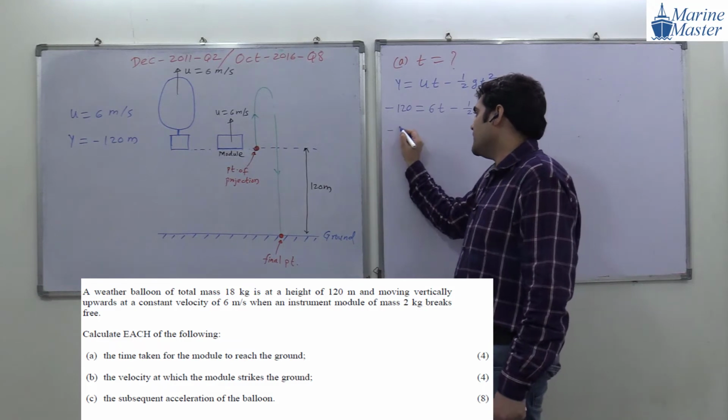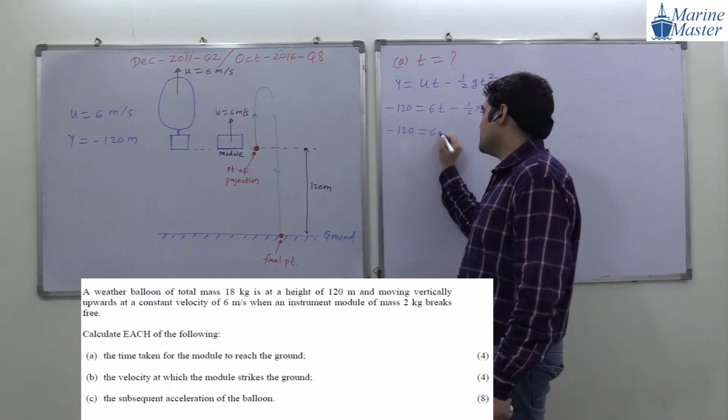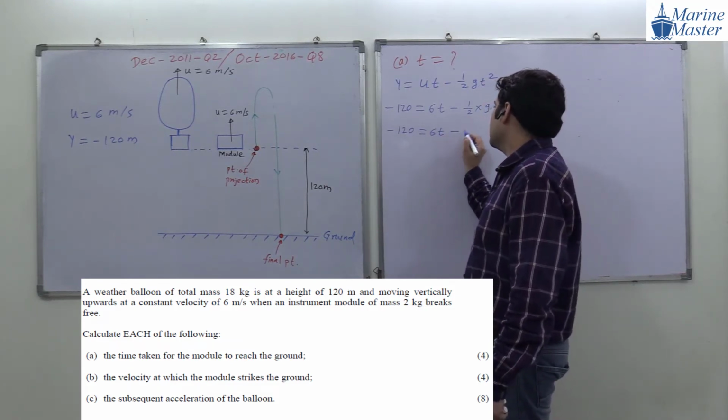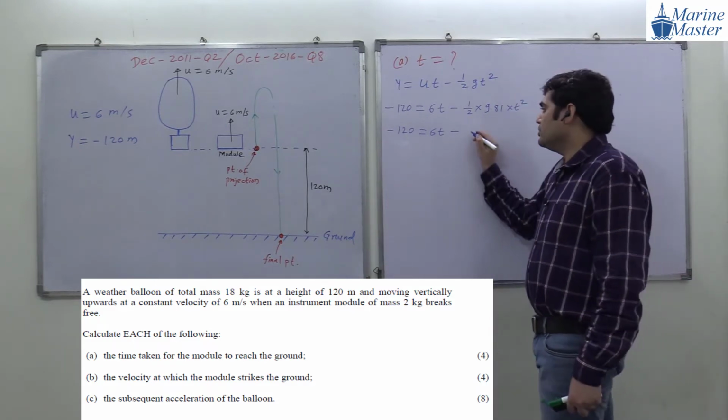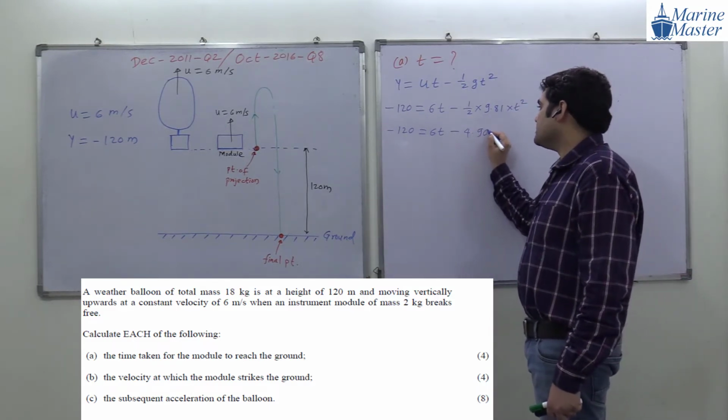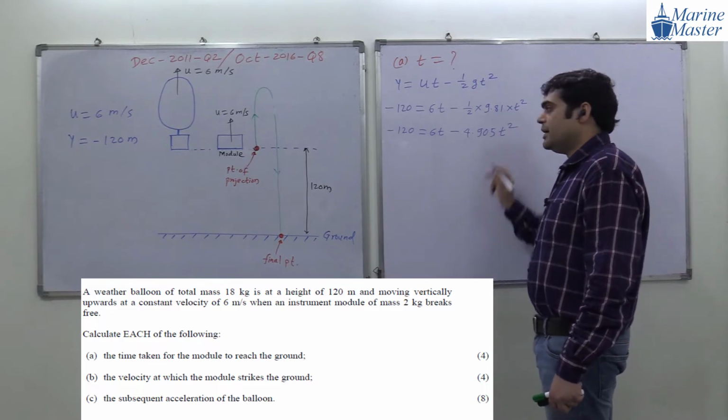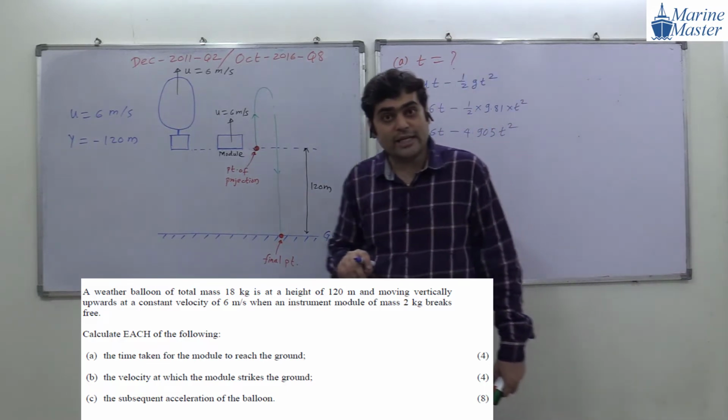So minus 120 equals 6t minus 9.81 divided by 2, which is 4.905 t square. So here we are going to form a quadratic equation.